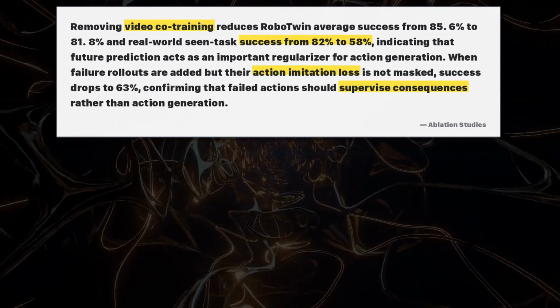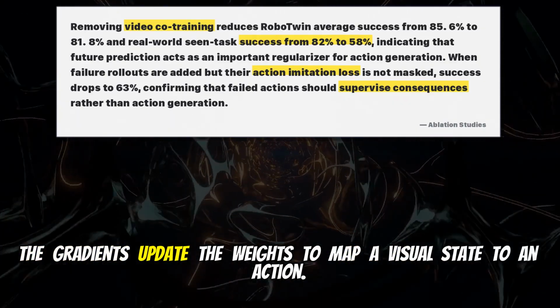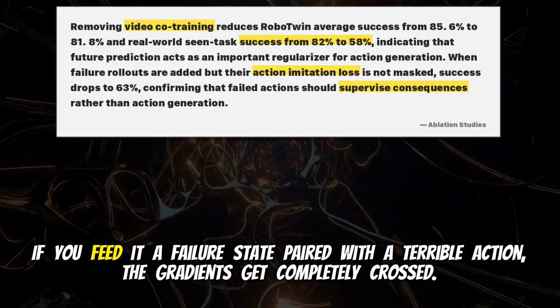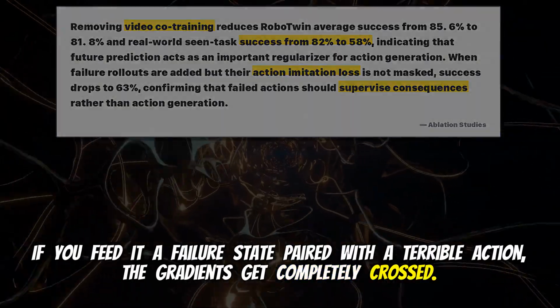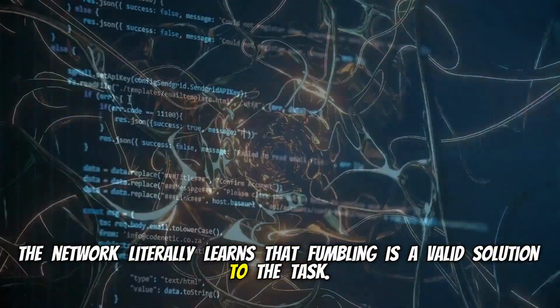Wait, really? 63? Yeah. Think about how imitation learning works. The gradients update the weights to map a visual state to an action. If you feed it a failure state paired with a terrible action, the gradients get completely crossed. The network literally learns that fumbling is a valid solution to the task.